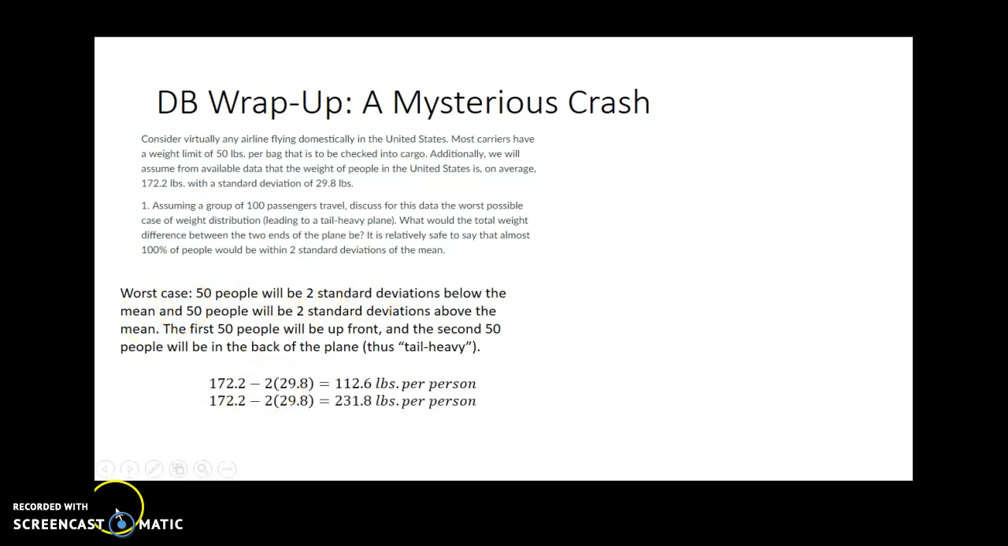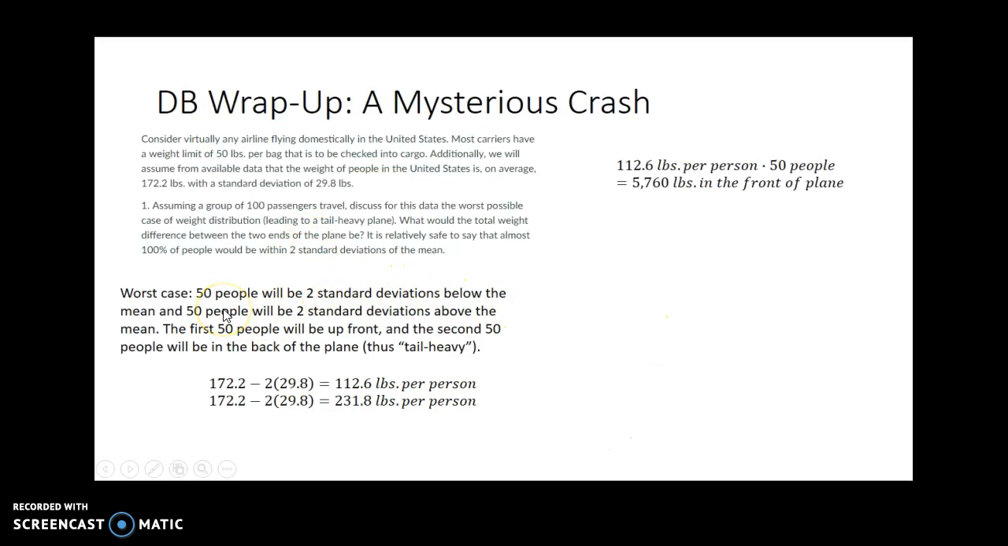So what that means is that the people who are 2 standard deviations below the mean are about 112.6 pounds per person, since each standard deviation is 29.8 pounds, and the person who's 2 standard deviations below the mean will be 2 times that standard deviation below 172.2 pounds. So 112.6 pounds per person, that's the worst case. And if all people were 2 standard deviations above, that would put it at 231.8 pounds per person.